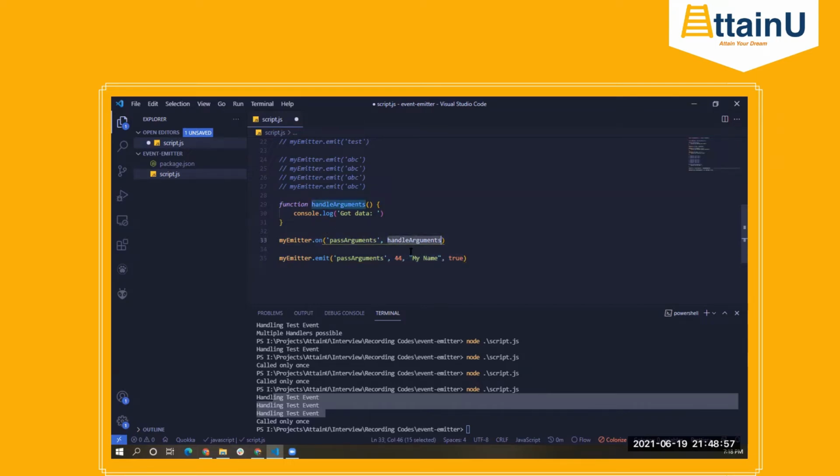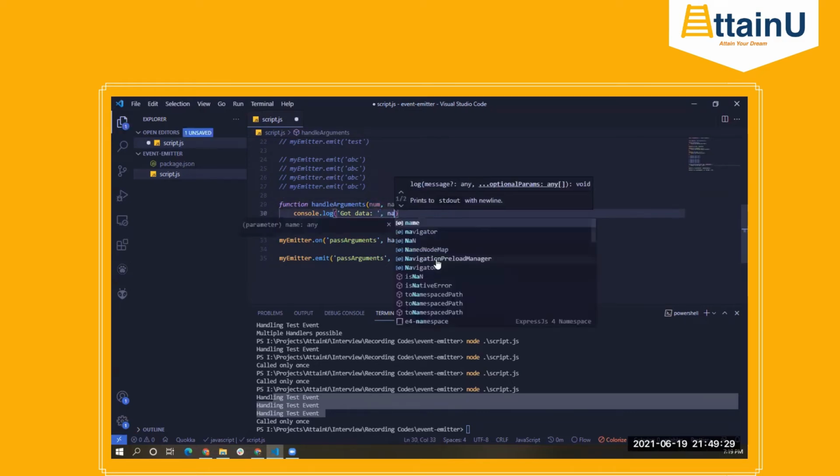Right, so what we can do now is I can say num here, or whatever you want. Okay, this can be name, this can be some boolean. Fine. Now since we passed in 44 here in the emit function, we passed in my name, and we passed in true, based on that, all the values will also get passed here.